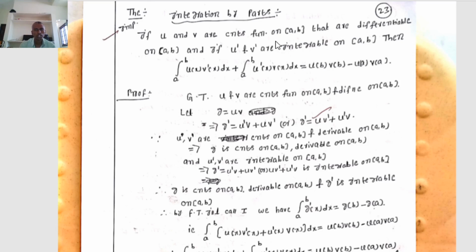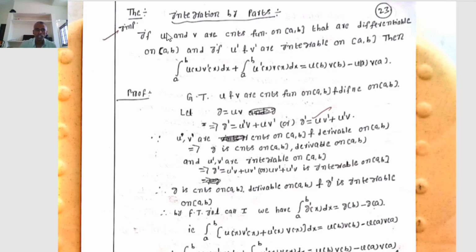That is the integration by parts theorem statement: if small u and small v are two continuous functions on the closed interval [a, b] that are differentiable on [a, b], if u dash, v dash are two integrable functions on [a, b], then the integral from a to b of u of x v dash of x dx plus the integral from a to b of u dash of x v of x dx equals u of b into v of b minus u of a into v of a.